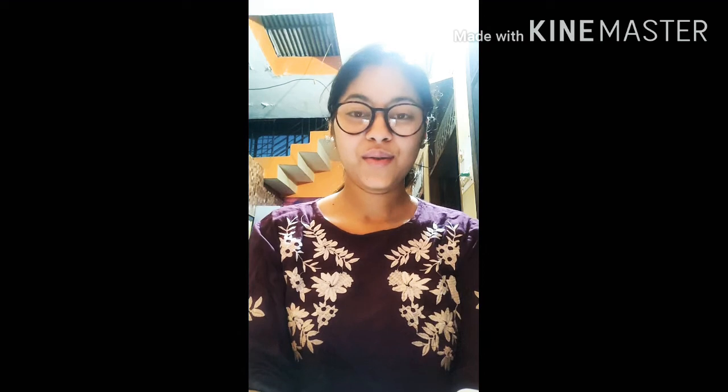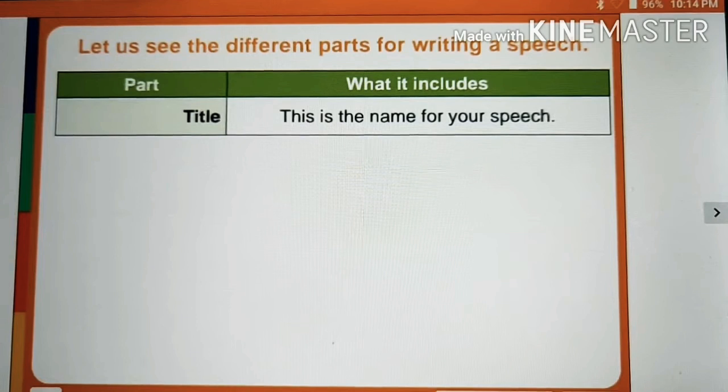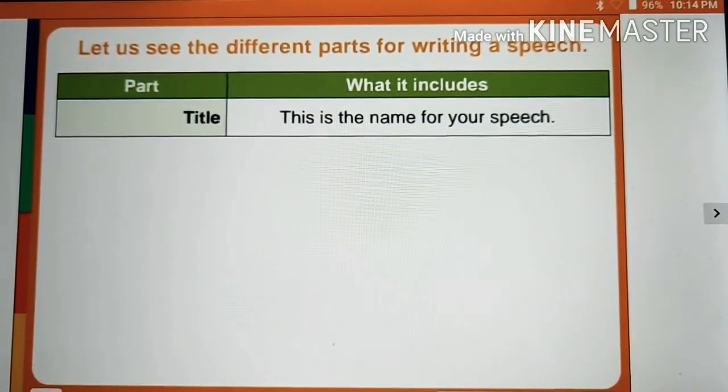Okay, so now students, let us learn how to write a speech. A good writer presents their speech in a specific format to help the reader and listener connect with the topic. Let us learn the format for speech writing. Let's see the different parts for writing a speech.